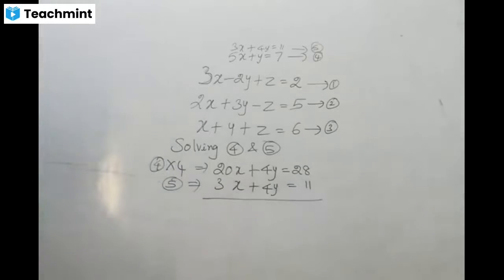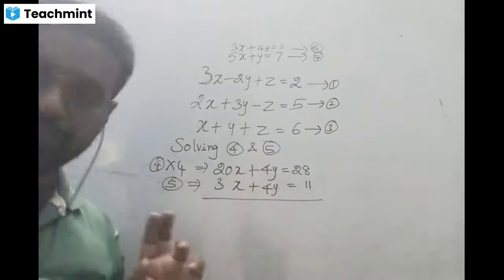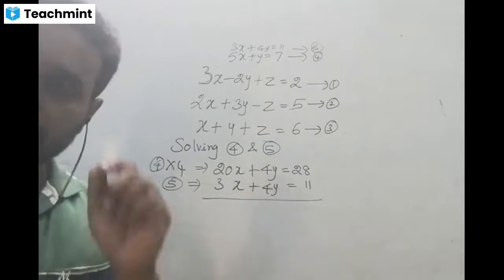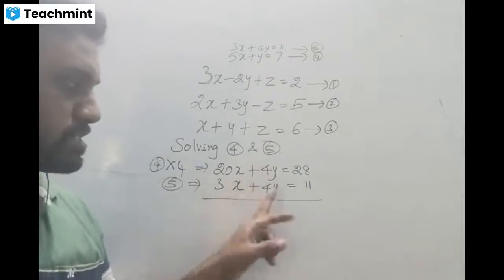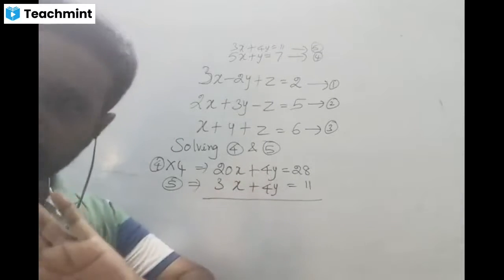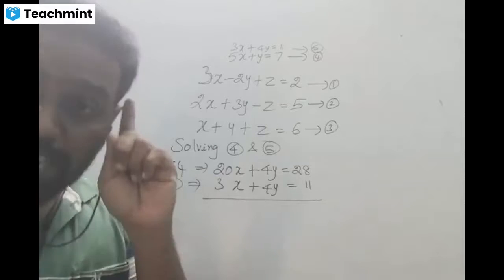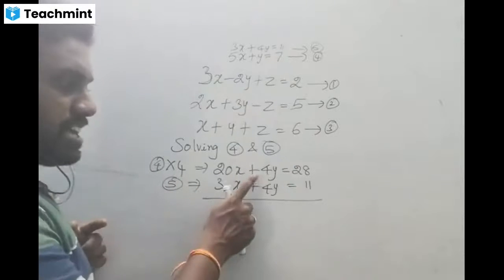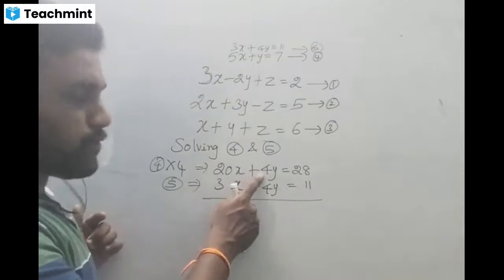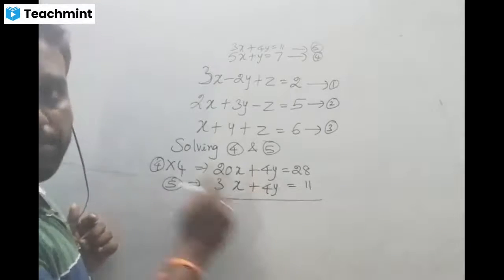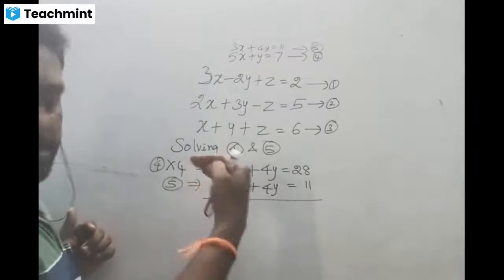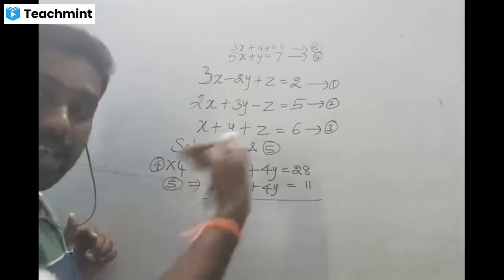Now I want to eliminate the particular variable y. How can I eliminate? First we should observe the coefficient. Here both the coefficients are same, 4, 4. The first condition is okay. But what about the second condition? The sign must be alternate. But here we have equation 4 also plus 4 and equation 5 also plus 4. Here both the equations have the same sign.